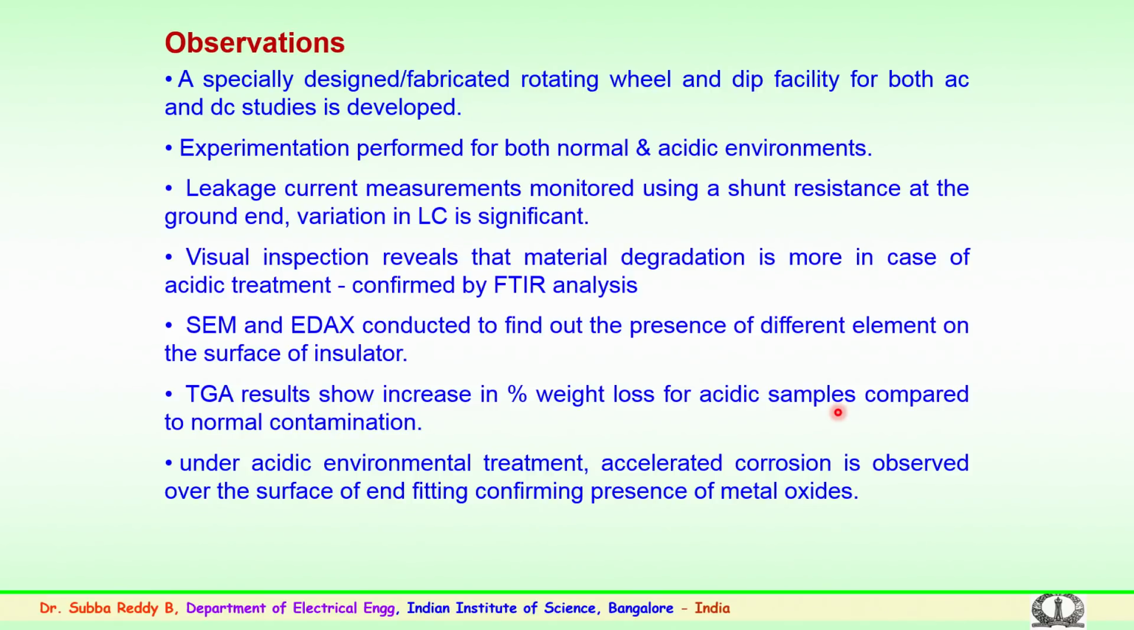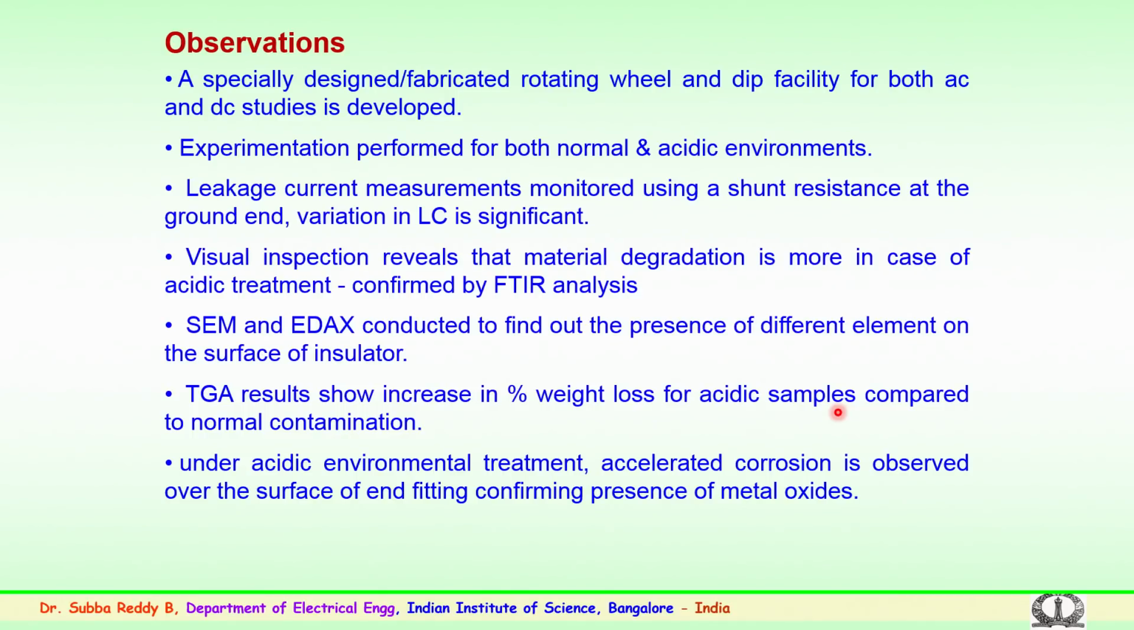This data was obtained from the literature, and the contaminants were simulated for the acid rain. Then for leakage currents, as mentioned, a small leakage current arrangement was developed and the measurements were monitored using a shunt resistance at the ground end. The variation of leakage current data obtained is very significant to quantify, analyze and interpret, and gives an idea of the sample conditions.